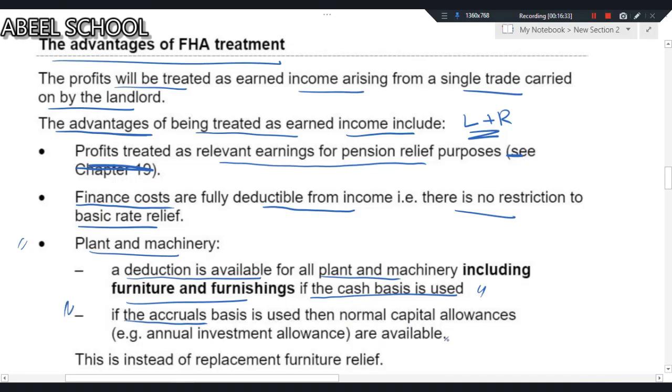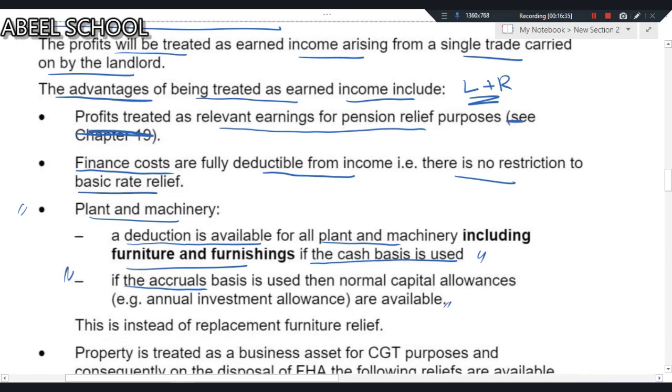We have not studied capital allowances. We will study them. You just need to remember one thing right now: if the accrual basis of accounting is used, then normal capital allowances are available. And how do we calculate normal capital allowances? Inshallah, we will study that. Right now, just remember and try to understand one thing.